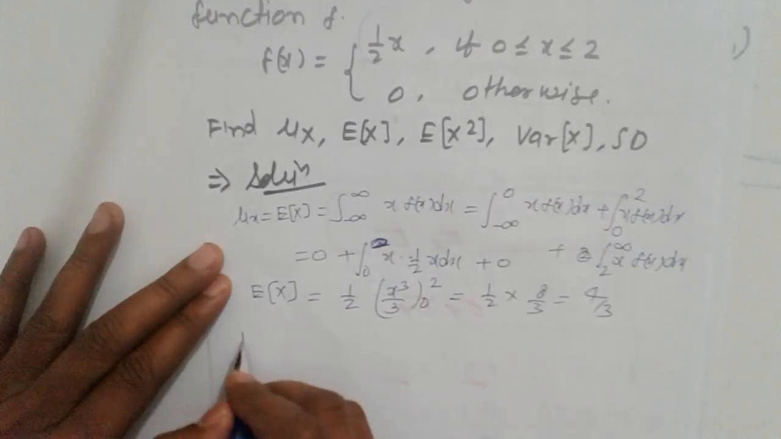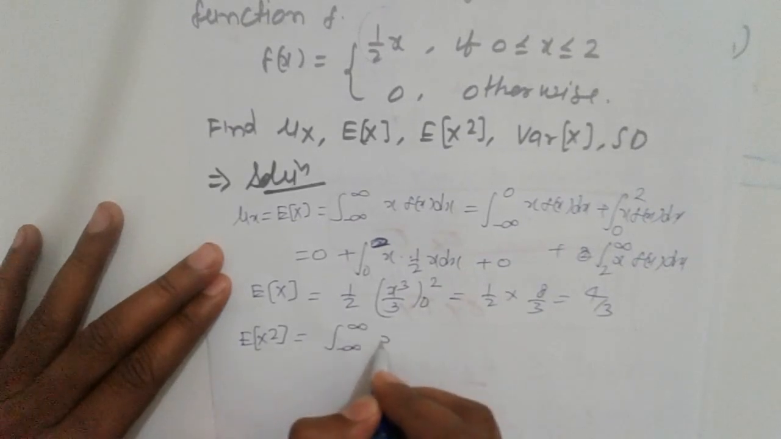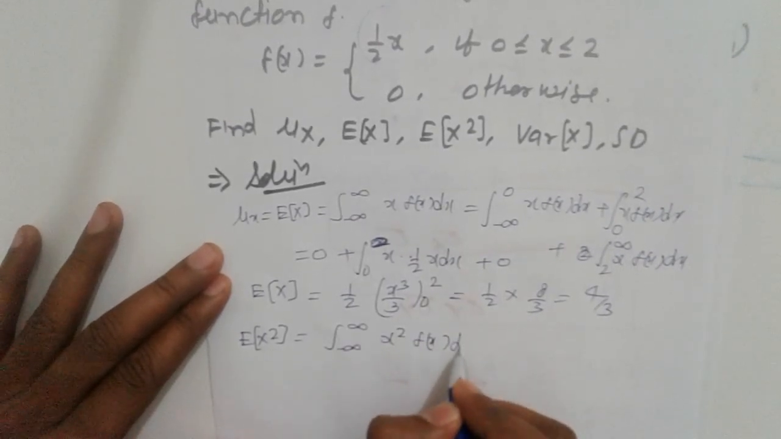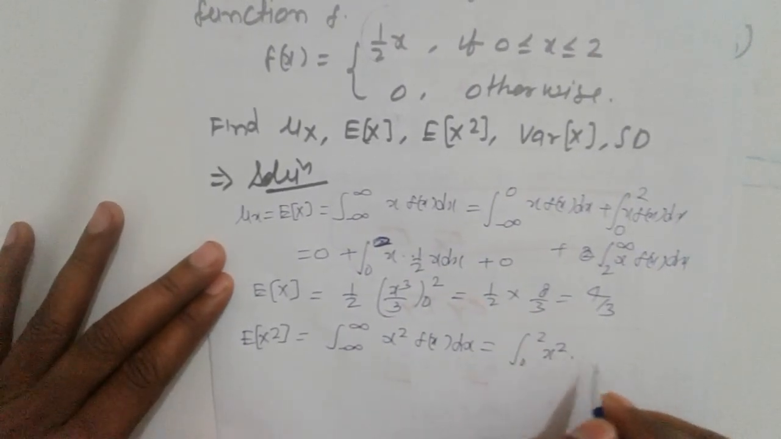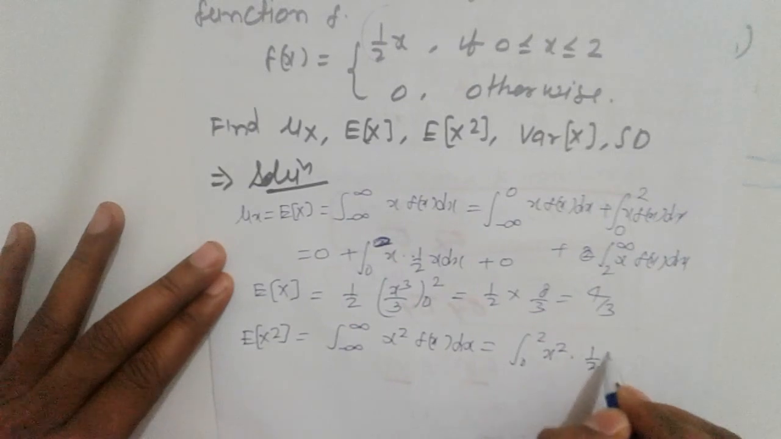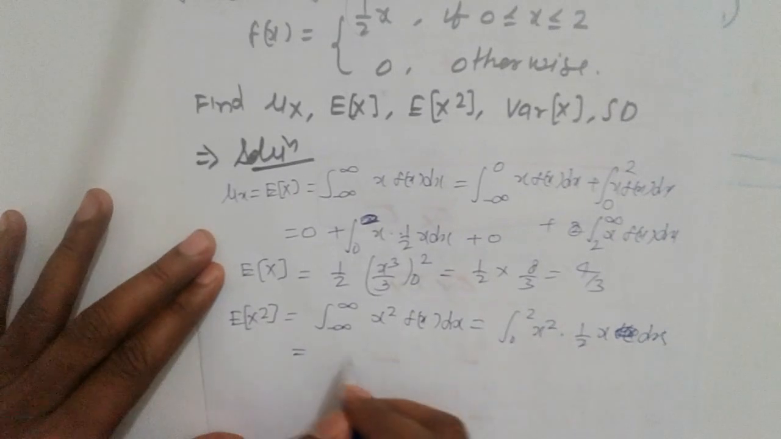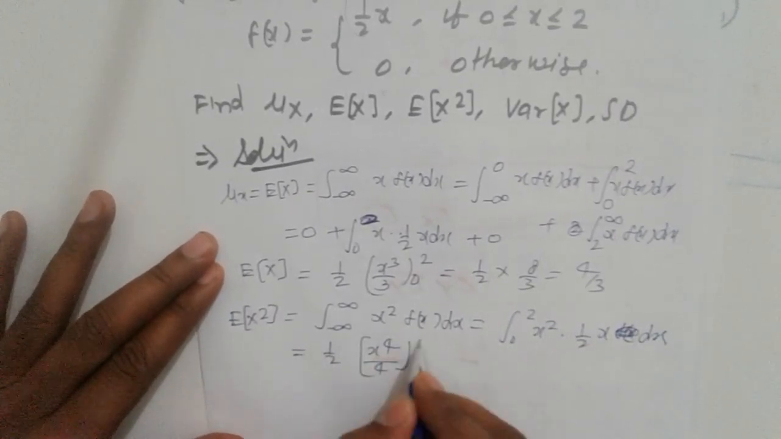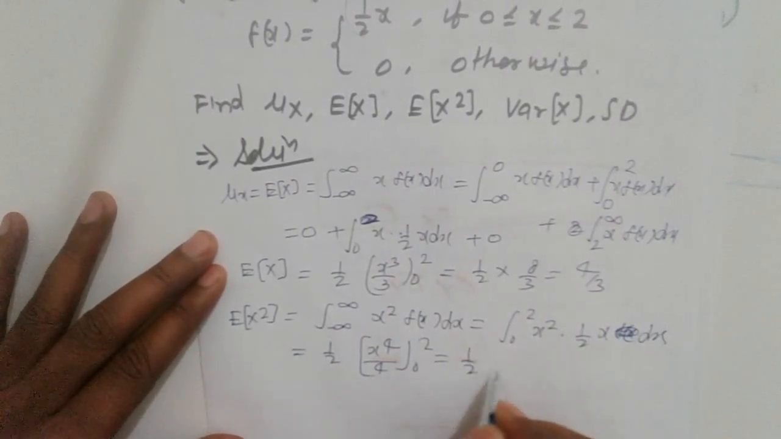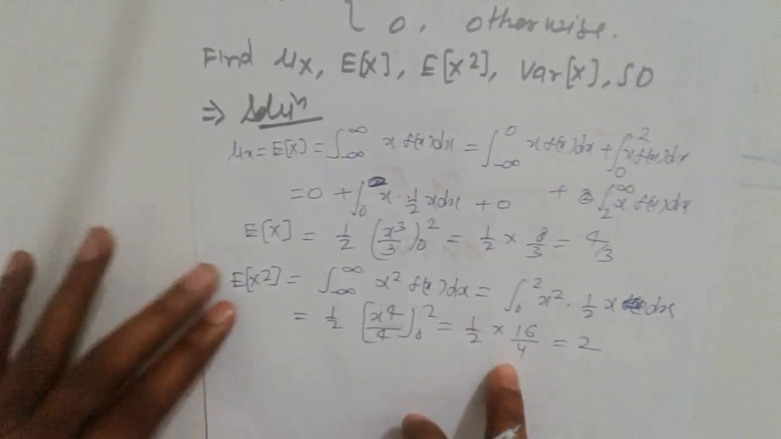Next, E[X squared] equals the integral from minus infinity to infinity of x squared f(x) dx, which is the integral from 0 to 2 of x squared times 1 by 2 x dx. Simplifying, we get 1 by 2 times x raised to 4 by 4 from 0 to 2, so 1 by 2 times 16 upon 4, that is 2. So E[X squared] is 2.